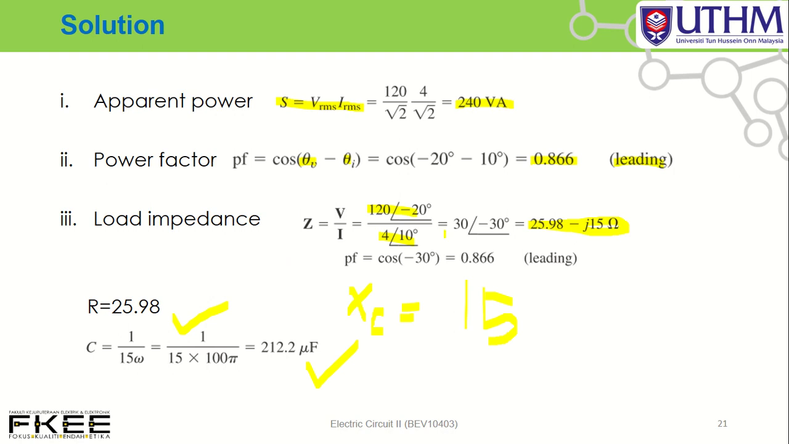Okay, from the Z, you can determine power factor. How to determine power factor? Cos theta Z, cos minus 30 degrees equals 0.866. Leading, why leading? Because of a negative angle, leading. Which means that you can determine power factor from the angle of current and voltage, the cosine of the angle of voltage and current, or you can determine power factor equal to cos of the angle of Z. Sama ke jawapan dia?